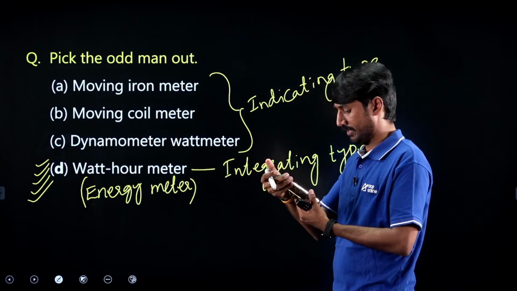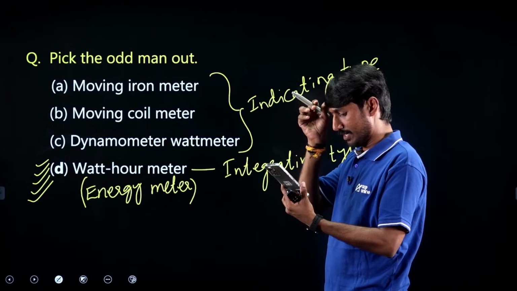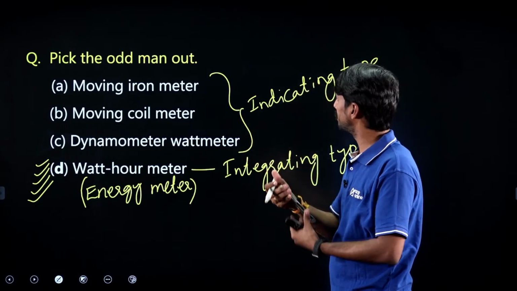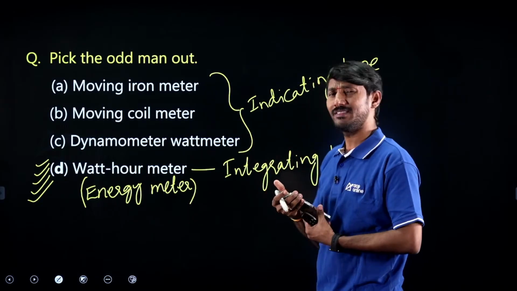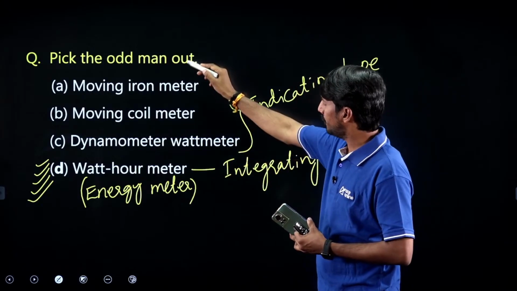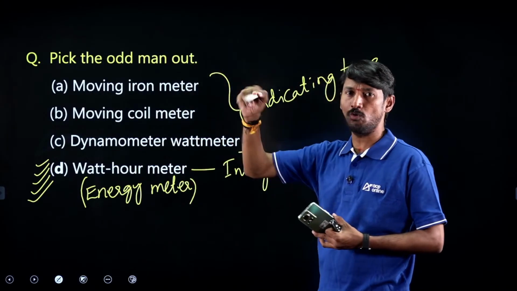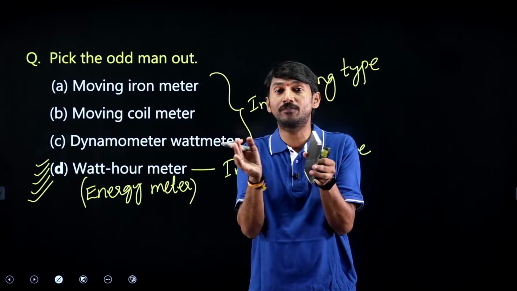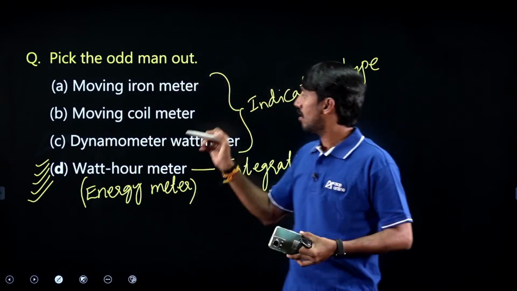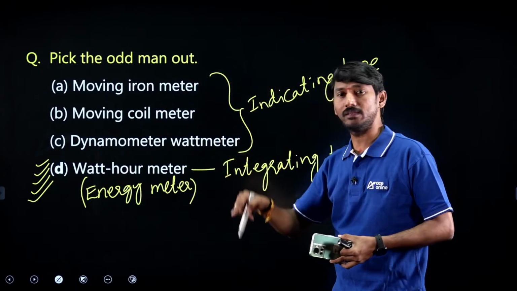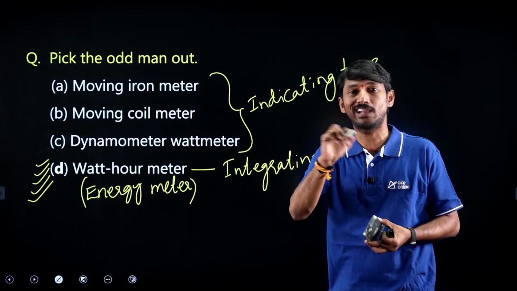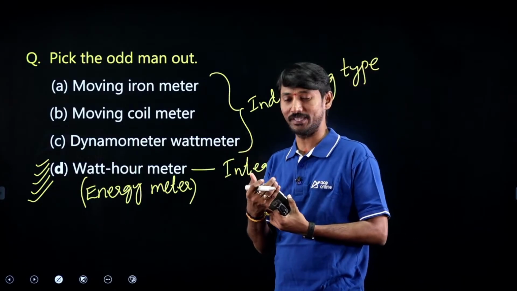Okay, very good. Like this, you type in the chat box and I'll clarify. One more logic is there: if we are going for any odd man out question, first we need to differentiate based on the type. All these are indicating and then that one is integrating. That is the basic classification base. We have to differentiate them.